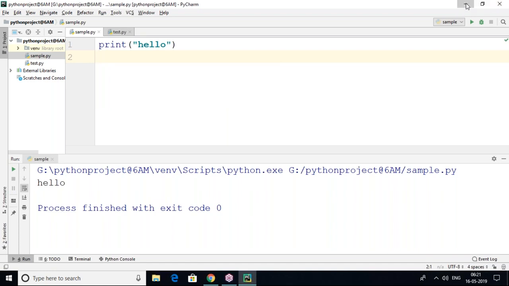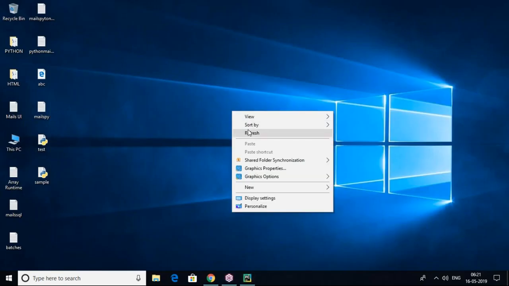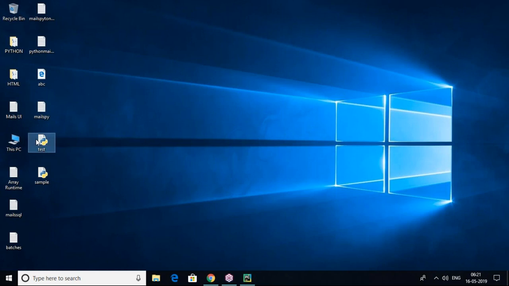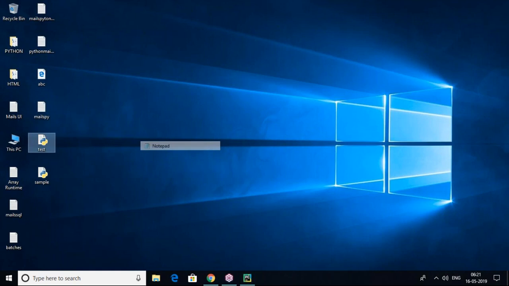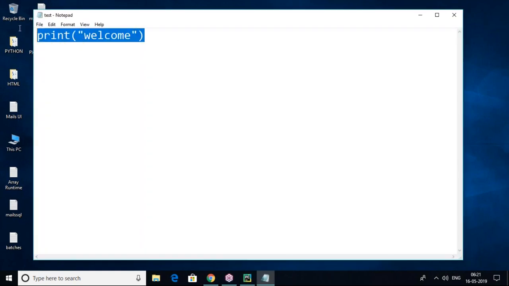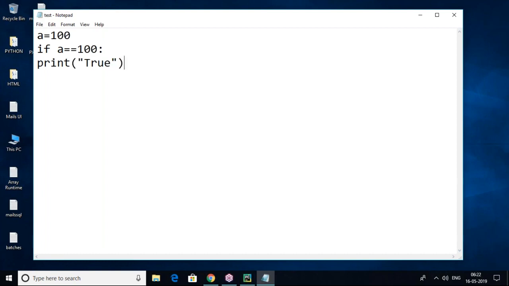So why is Notepad not recommended? Suppose I write the code in Notepad. For example, I want to open test.py with Notepad. I'm writing a simple logic. A value 100, and an if condition: if A equals 100. This is a conditional check. After checking the condition, I want to print true.